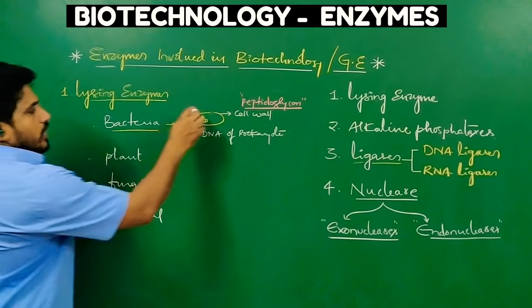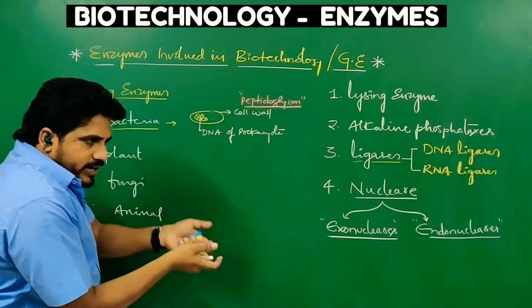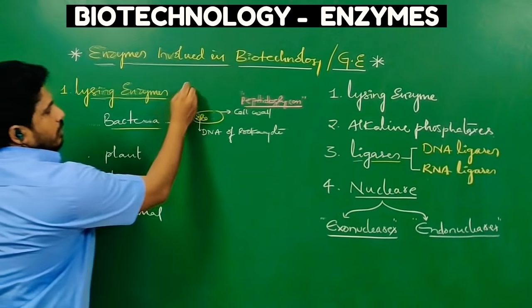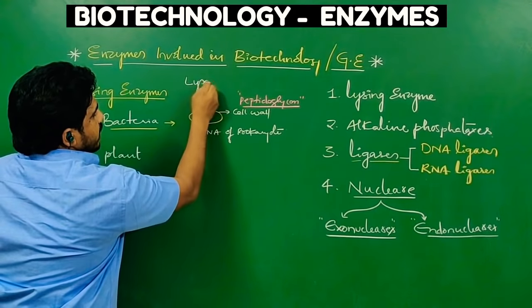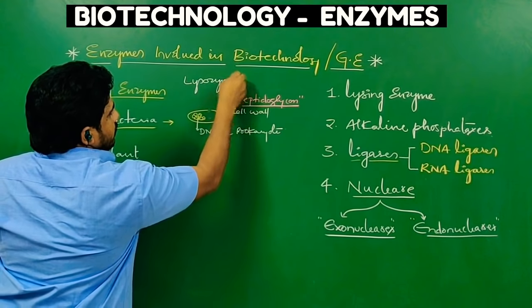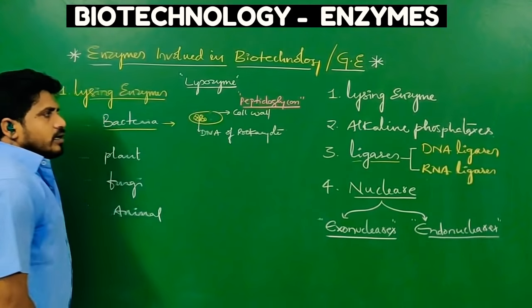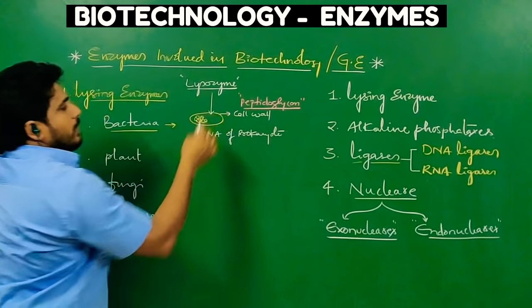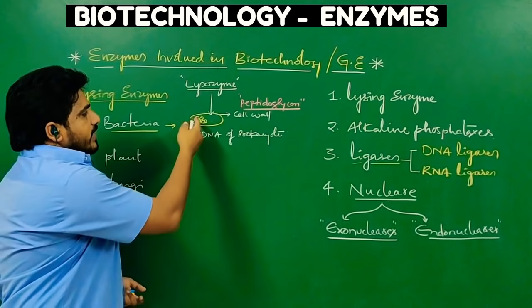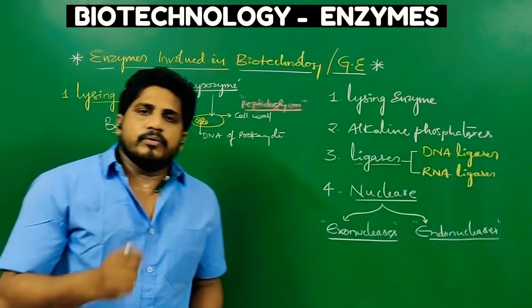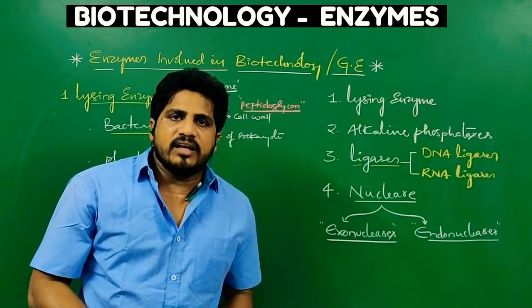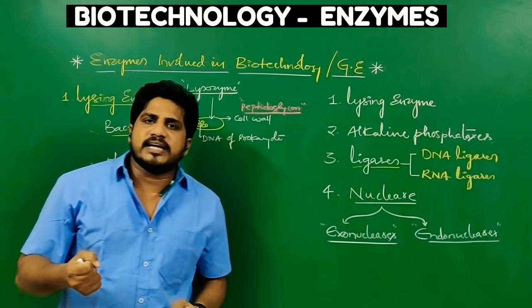That's why lysing means what? To break the bacterial cell wall, we have to use lysozyme. Lysozyme is an enzyme which helps to break the bacterial cell wall so that we can extract the DNA. If you want to do experiments with the DNA, first you have to collect the DNA from the desired cells, no?